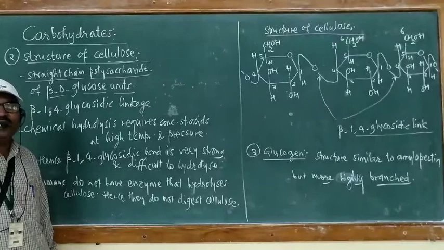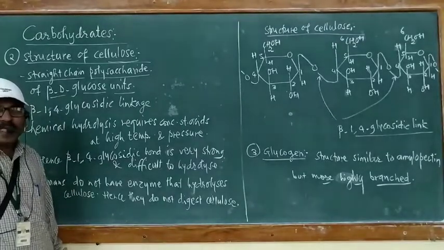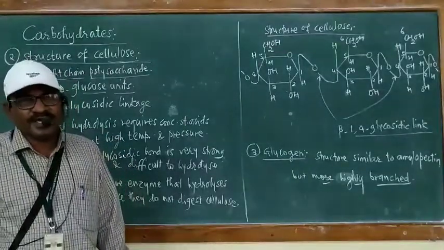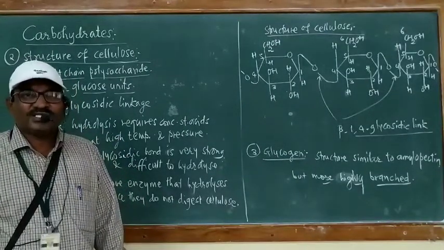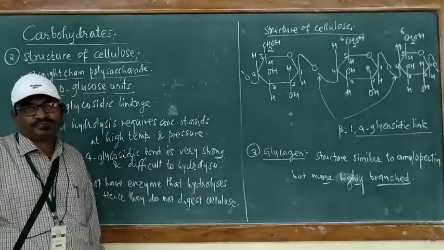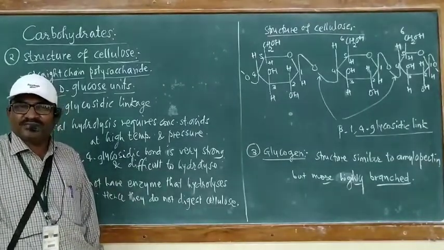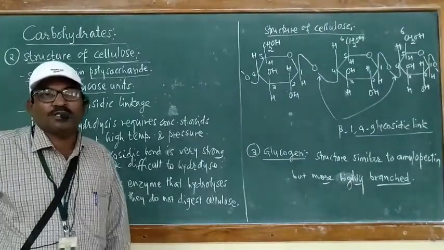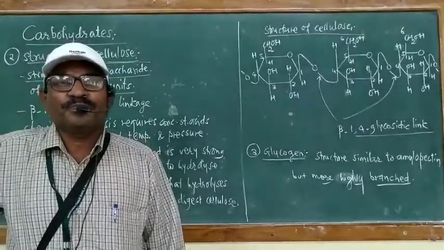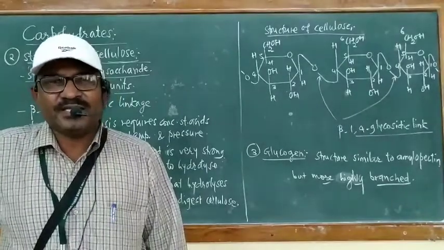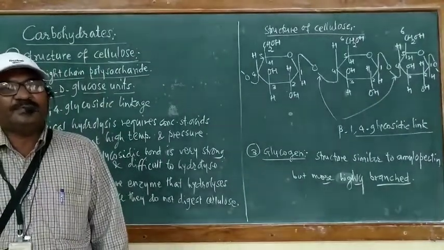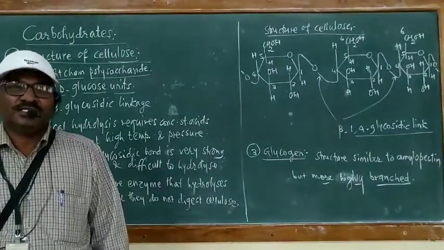Animals can digest cellulose because they have the enzyme which digests the cellulose. There is a basic difference between human beings and other animals: other animals have the enzyme which can digest cellulose, but human beings do not have such an enzyme.